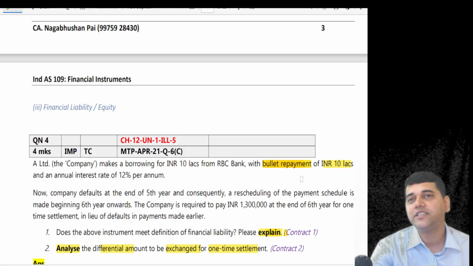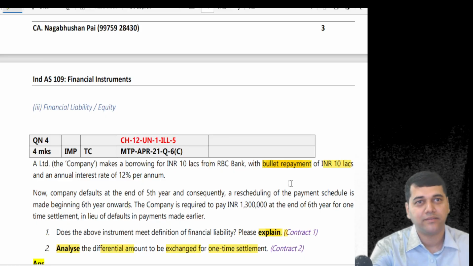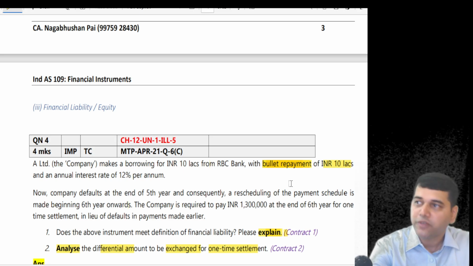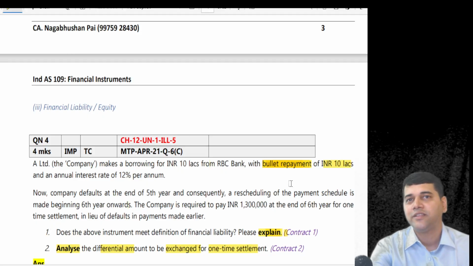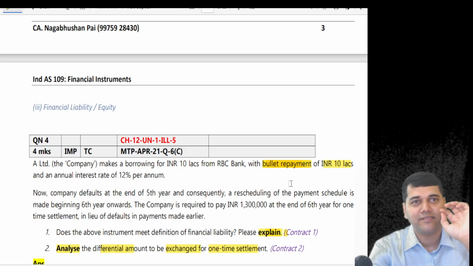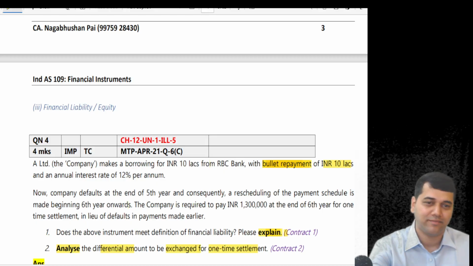See, the meaning of differential amount is how much they are supposed to pay versus how much they actually paid. That is the differential amount. Because if they have paid what they are supposed to pay, there is no question of a differential. That means you have to compare two things. One is definitely 13 lakhs. This 13 lakhs has to be compared with what? You think and tell me the number.